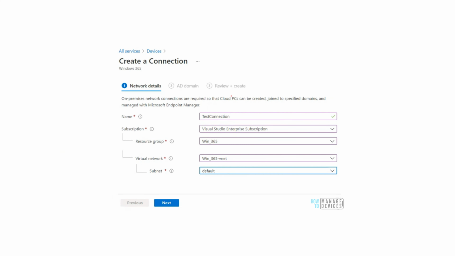Okay. Now this is a screenshot which talks about creating that on-premise network connection. So over here I have to name the network connection, provide a subscription and stuff like that. The network connection obviously is going to reside in the resource group. You can use an existing one or create a new one, and then the connection is going to involve a VNet as well, right? So over here we can select a VNet, and then we have to set up the site-to-site VPN or express route, so that the communication is happening between Azure and the on-premise domain controller.